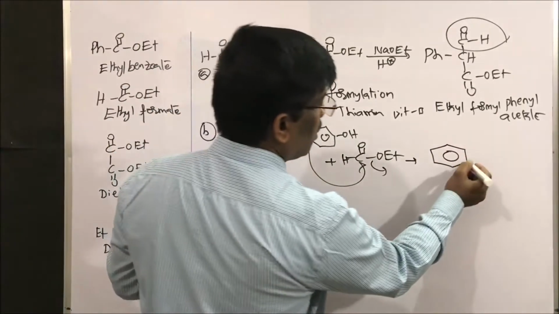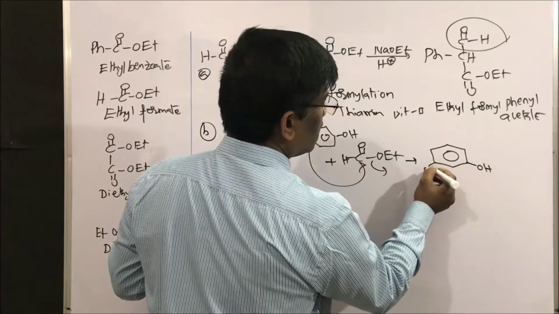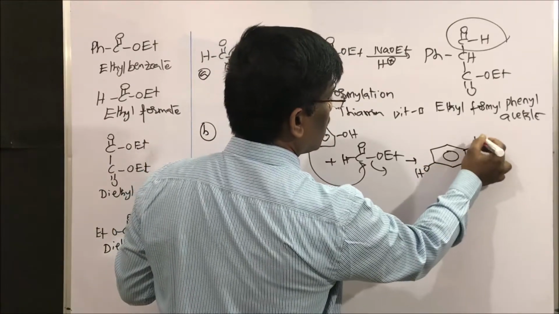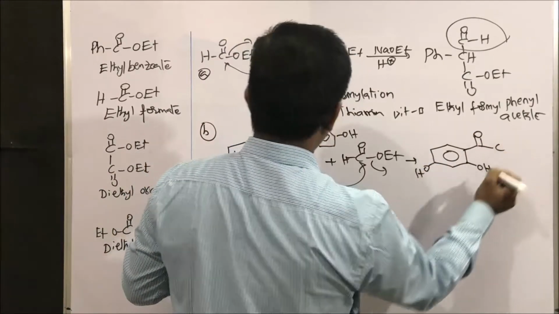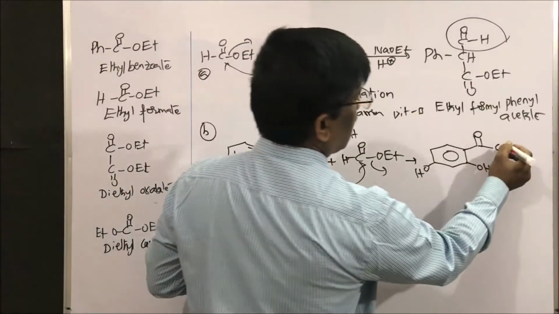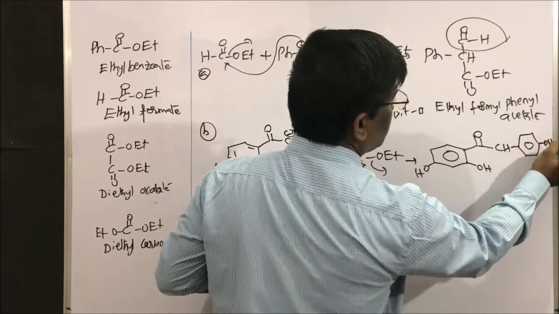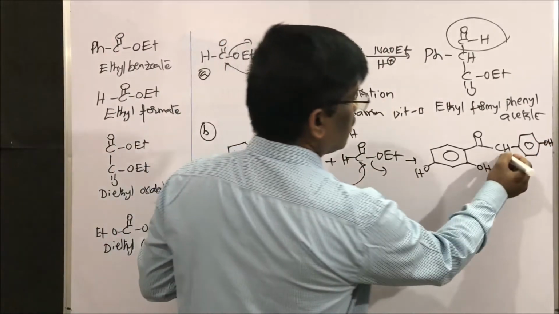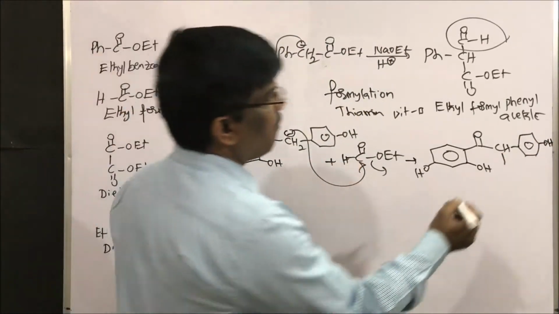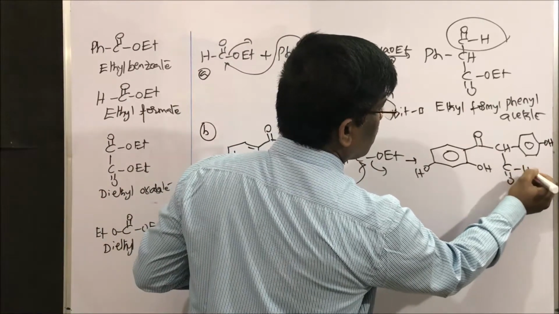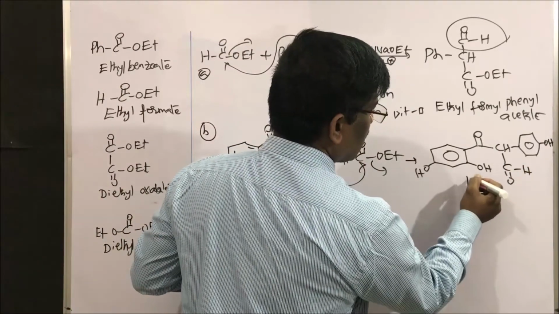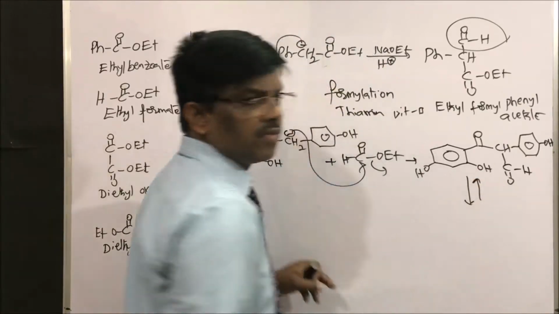I am writing OH and this is OH. Now keto, only one hydrogen will be here, then phenyl ring here. This phenyl ring is not going to be disturbed. Yes students, what is taking place here? Formylation.